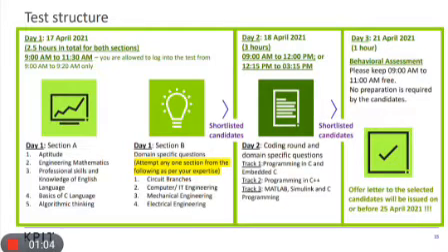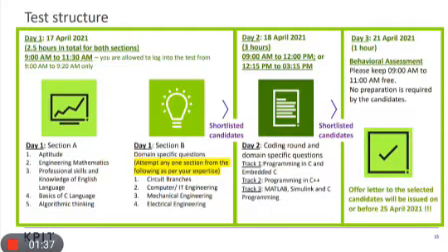For day 1, two exams will be conducted in two sessions, session A and session B. The time duration for this test is 2.5 hours in total for the two sections, and the test will run from 9 to 11:30. In section 1, 5 topics are given. You can go through them: aptitude, engineering mathematics, communication skills, English skills, C language and arithmetic thinking.